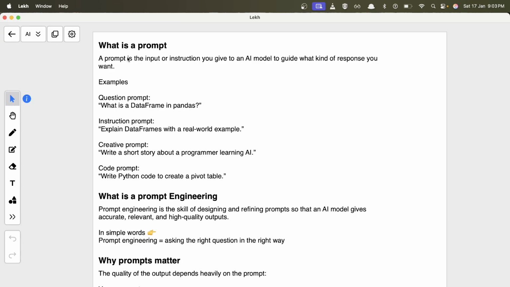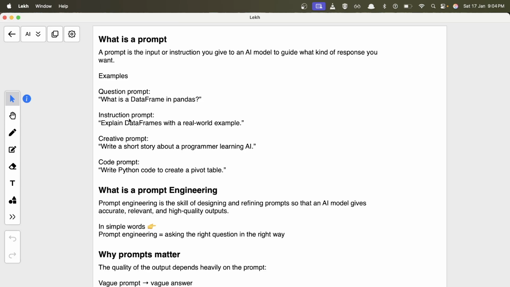So what is a prompt? A prompt is an input or instructions that you give to an AI model to guide what kind of response you want. So basically it's anything that you provide to an AI model and you want something in response. There can be different types of prompts based on categories like question prompt, instruction, creative and code prompt, depending on what your intention is.